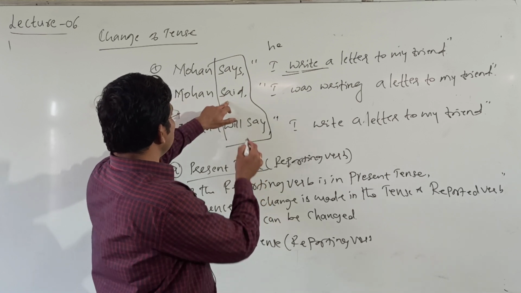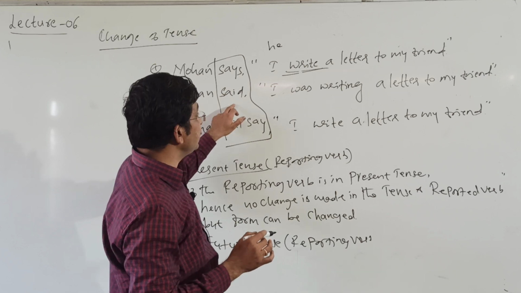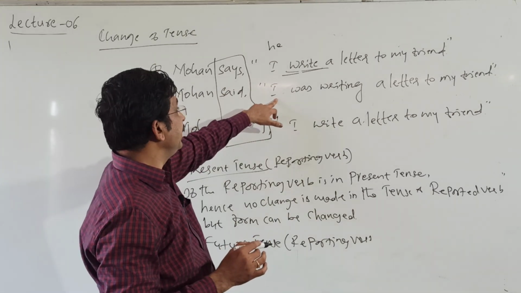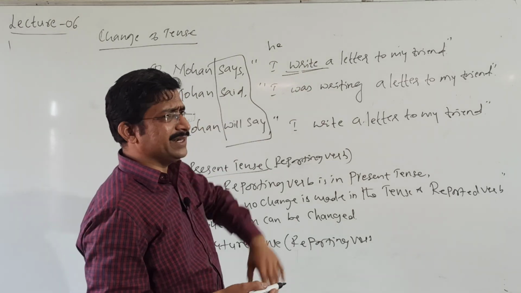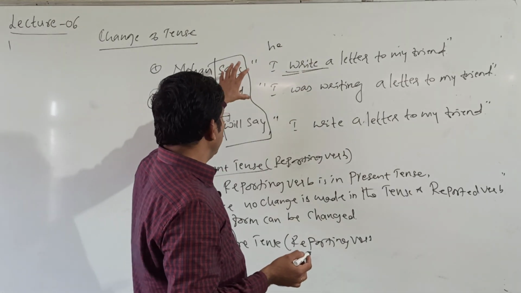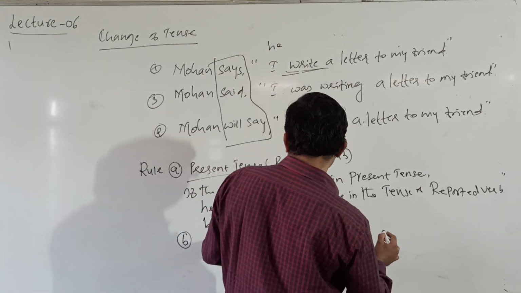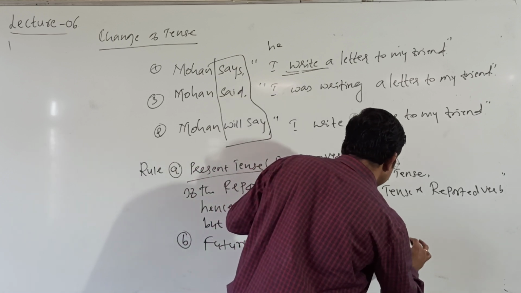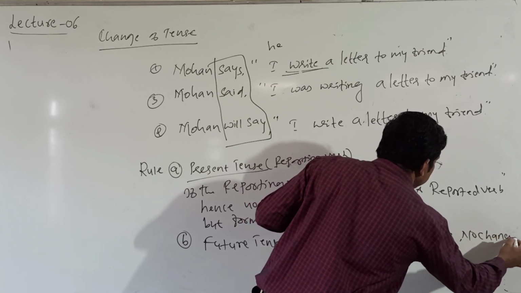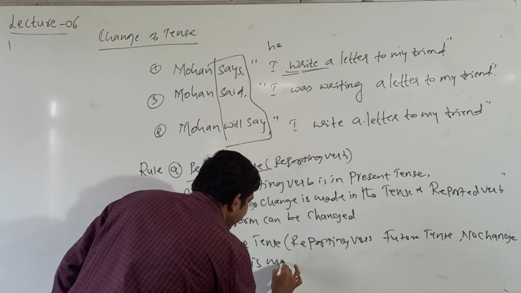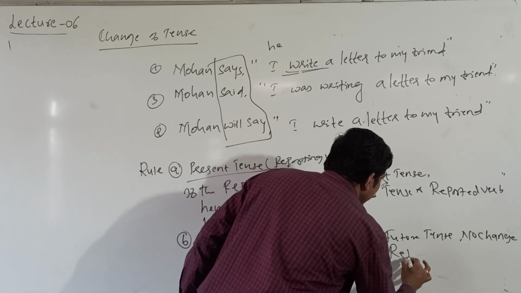Take here, if in place of said, if it becomes says, Mohan says. Here I changed into he. Here once again same sentence. It means if the reporting verb is in future tense, no change is made in the tense of a reported verb.